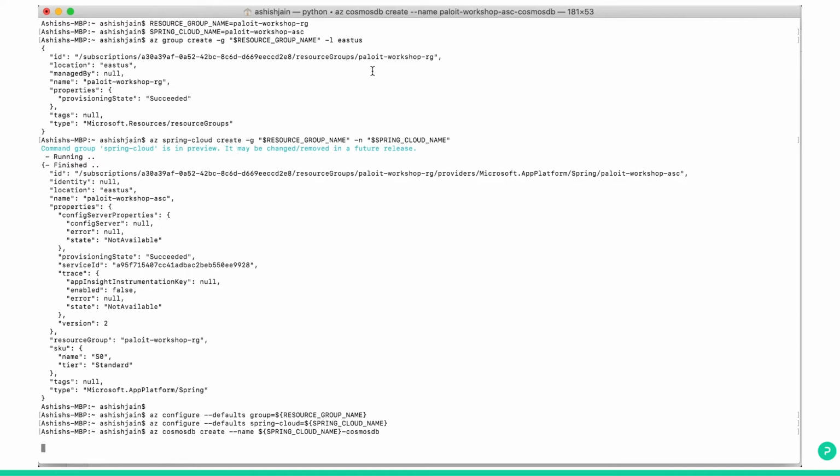So we created resource group. Next we created Spring Cloud under the resource group. Now we are going to create database server under this resource group for this Spring Cloud. Let's wait some time to complete this command. Then we will go to Azure portal and see all these three components in a UI.